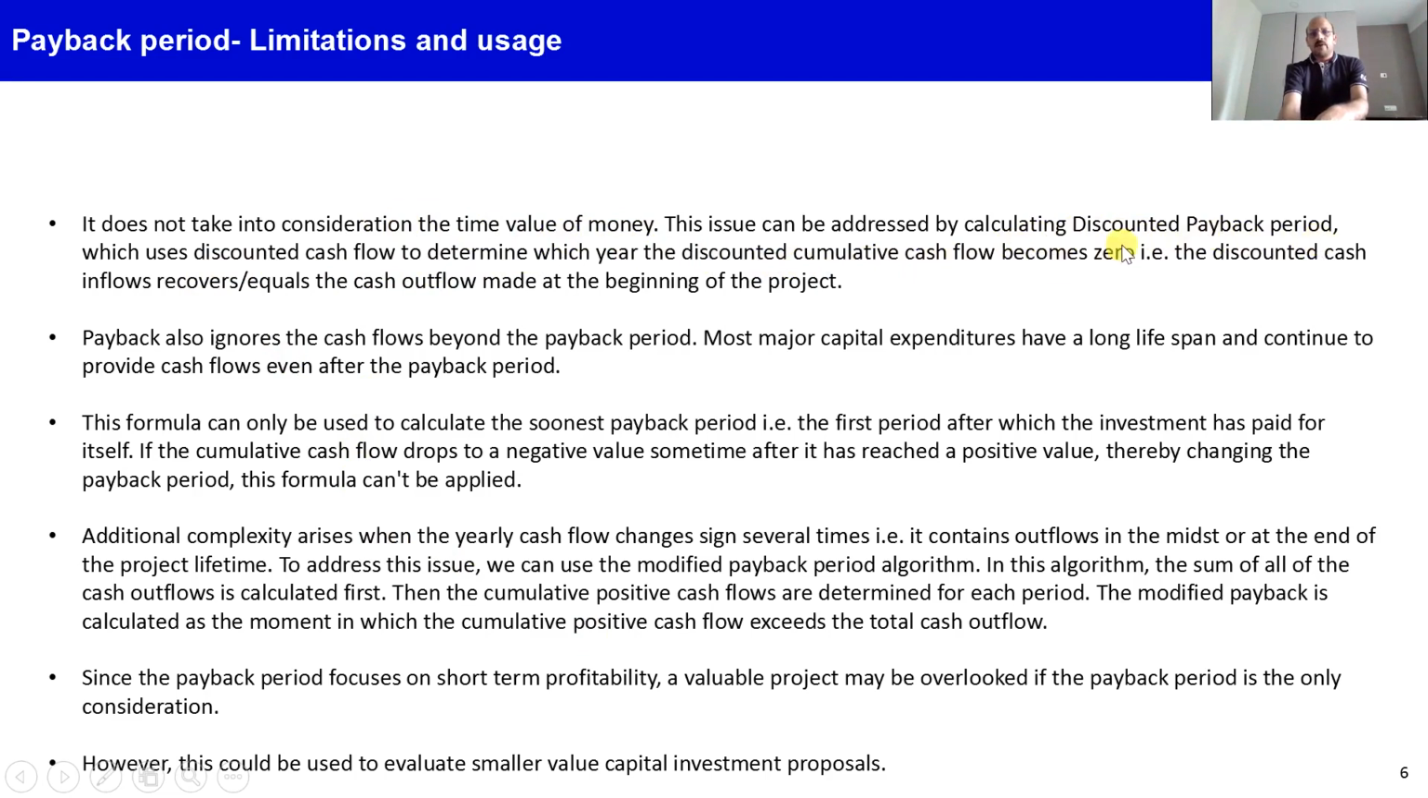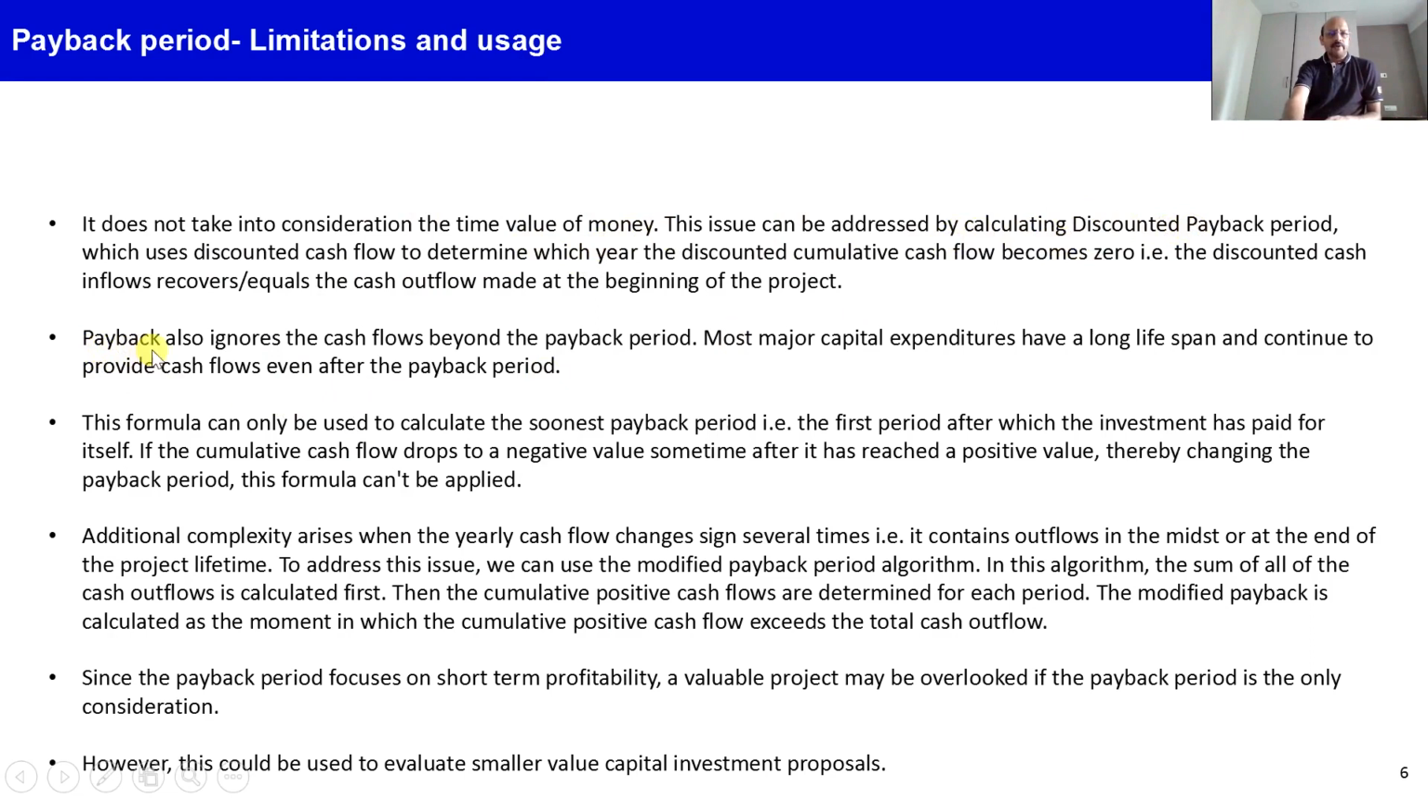Discounted, I mean, whatever is the cash flow for the future period, you discount it to bring it to present value terms, and then you take a cumulative present value, and at whatever year the cumulative discounted value of the future cash flow becomes equal to the amount of investment, that becomes the discounted payback period. So these limitations can be overcome easily by adjusting the formula or methodology of the calculation of payback period.